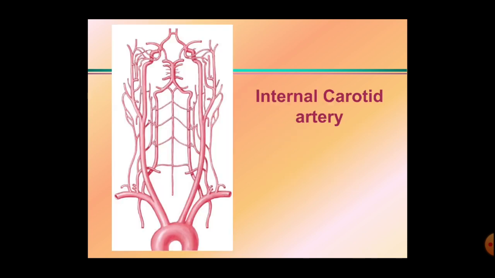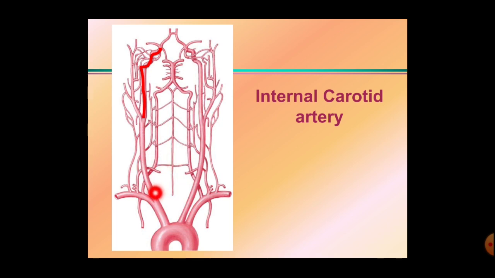Okay, so this is the arterial network showing the different arteries. We have to find out where the internal carotid artery is. In this picture, this is the internal carotid artery.